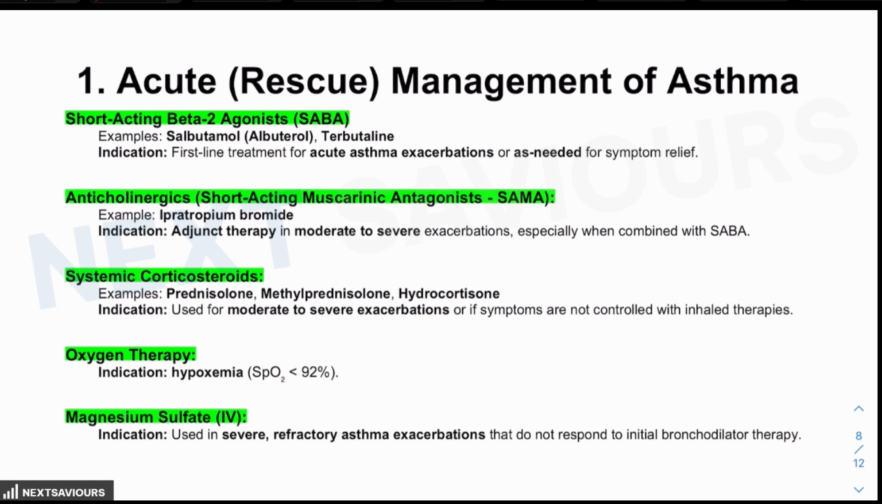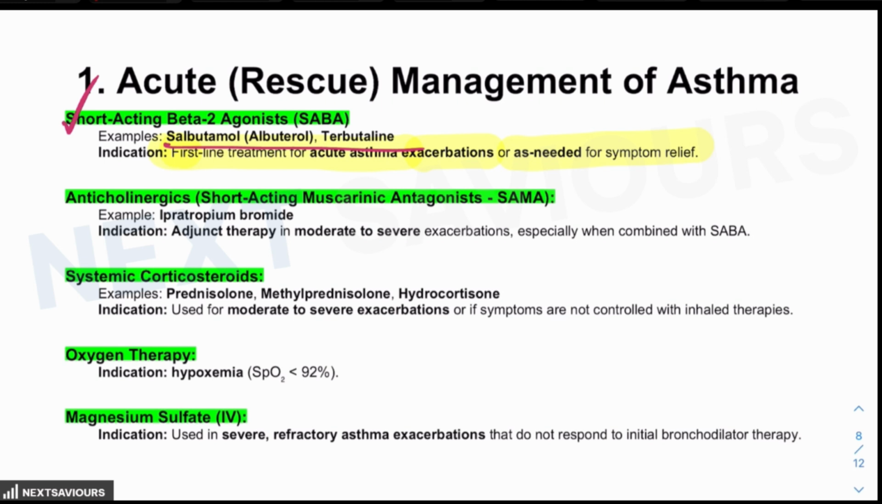Now, the management of acute asthma is the short acting beta 2 agonist. As you know, the examples are salbutamol, terbutaline. The mechanism is rapid bronchodilation by stimulating the beta 2 receptors in the airway smooth muscles, as you already know. And these are the first line treatment for acute asthma exacerbation.